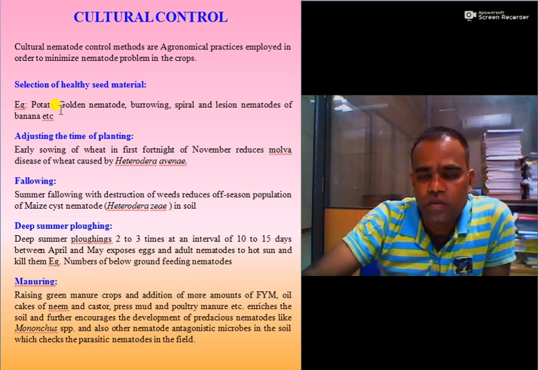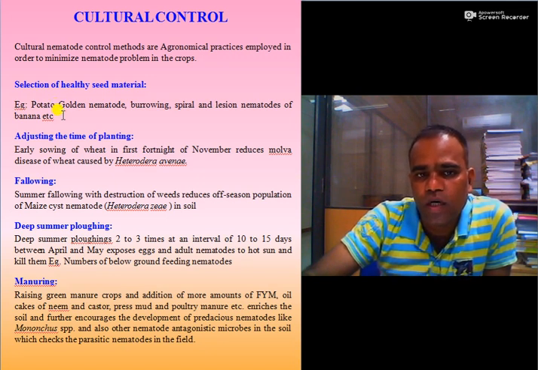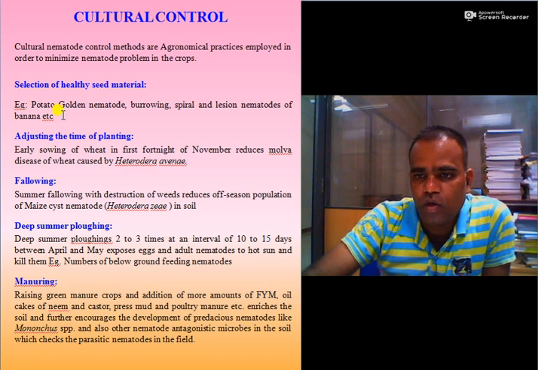If we use healthy potato tubers, it controls potato golden nematode, Globodera rostochiensis. If we use healthy banana seed material, that is healthy banana pseudostem, it can avoid the problem of burrowing, spiral and lesion nematodes in banana.